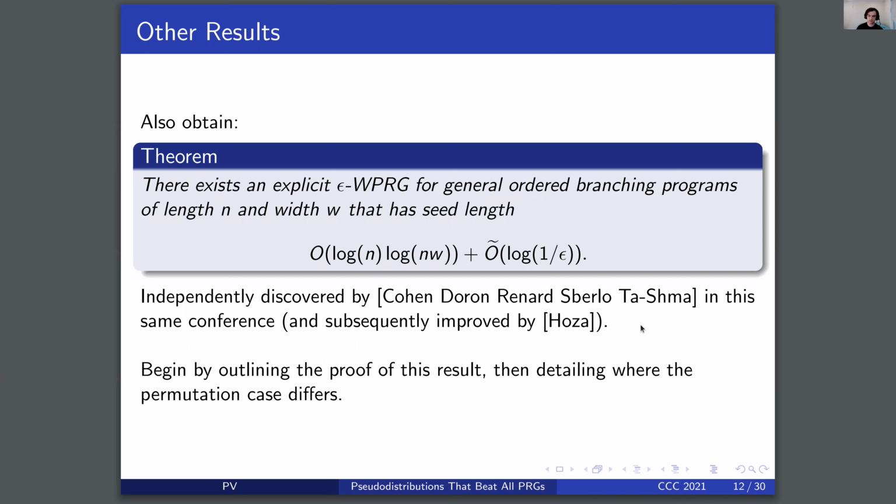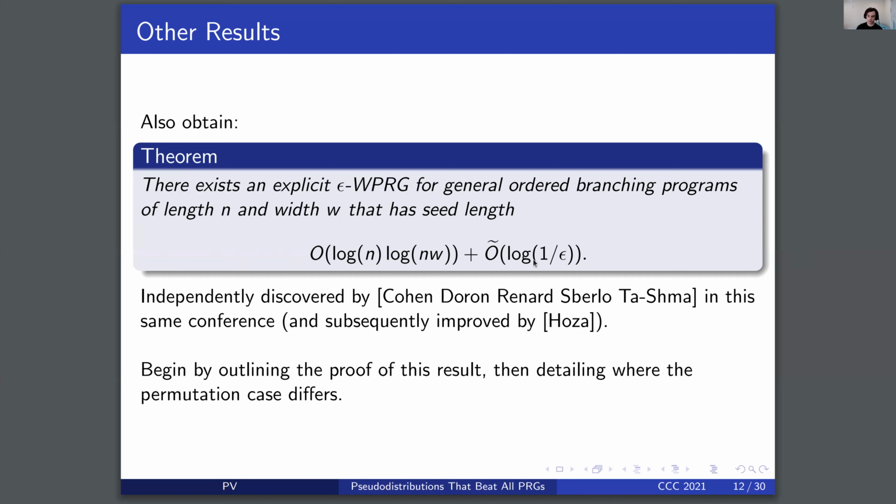We also obtain a result for ordered branching programs of a similar form as prior ones of Braverman, Cohen, and Garg, and Chattopadhyay and Liao. We obtain a seed length of log n times log nw plus O tilde of log 1 over epsilon. This was independently discovered by Cohen, Doron, Renard, Sberlo, and Ta-Shma, and appears in the same conference. And in fact, this result was subsequently improved by Hoza, who eliminated the final log-log factor.